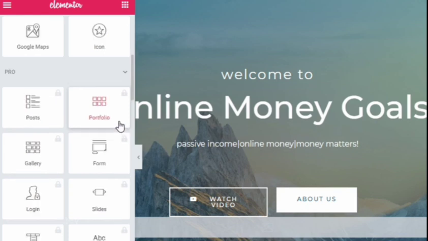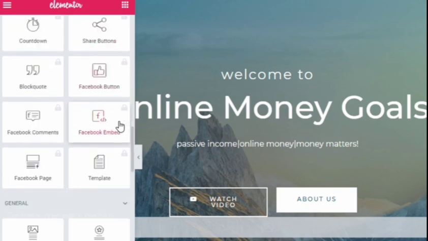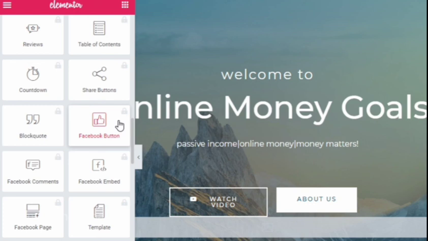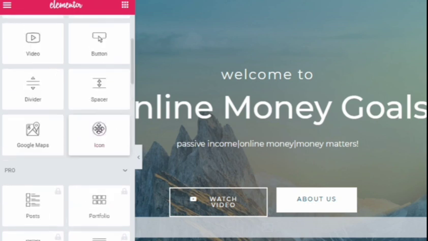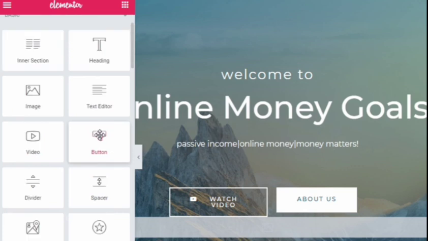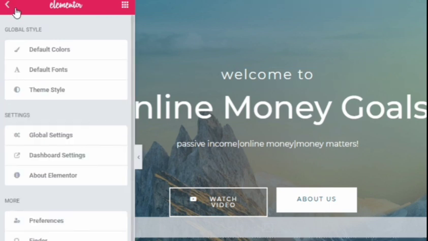As you can see on the Elementor tab on the side, only a few options are available on the free version. Other things are locked under pro. You have to buy the pro version in order to edit your complete site, and even the background, everything. If you want to change it and if you want to complete the whole website, you have to buy a pro version. As far as I know, for a free version, this is very much comfortable and easy, and it's great.